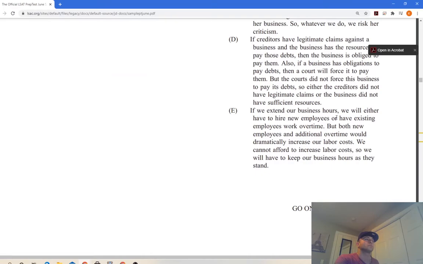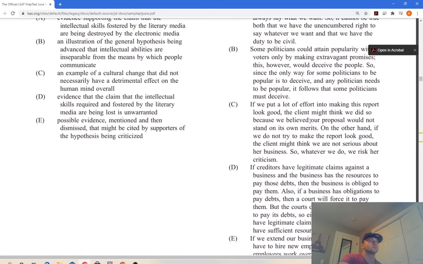If we extend our business hours, we will either have to hire new employees or have existing employees work overtime. If we extend it, we'll have to hire new employees or have them work on it. But both new employees and additional overtime will dramatically increase our labor costs. No. This one will go with A.